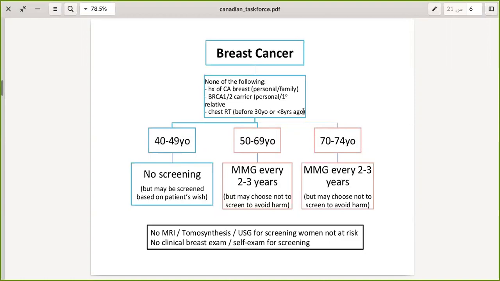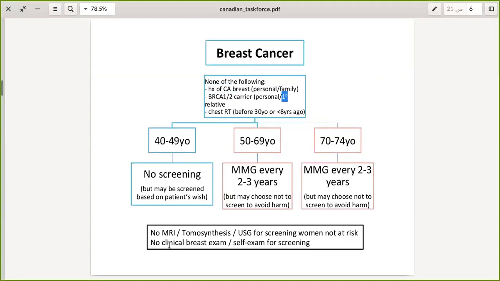So you will start screening her at age 50. That's the cutoff age. You will do mammogram. That's very important, every 2 to 3 years, up to age 74. Okay, so less than age 50, there is no screening for that if the patient has none of the above mentioned 3 points: breast cancer history, BRCA1, BRCA2 gene in first degree relatives, and no history of chest radiotherapy.